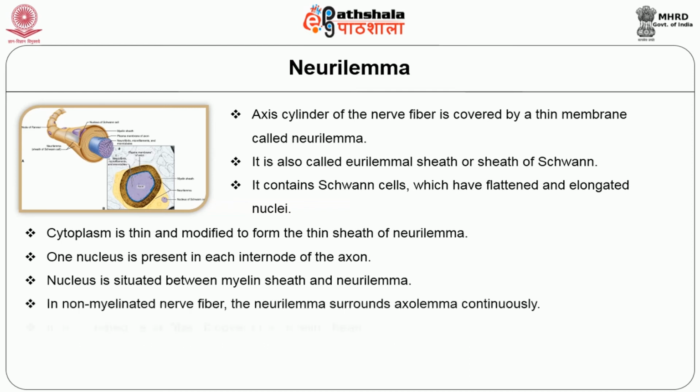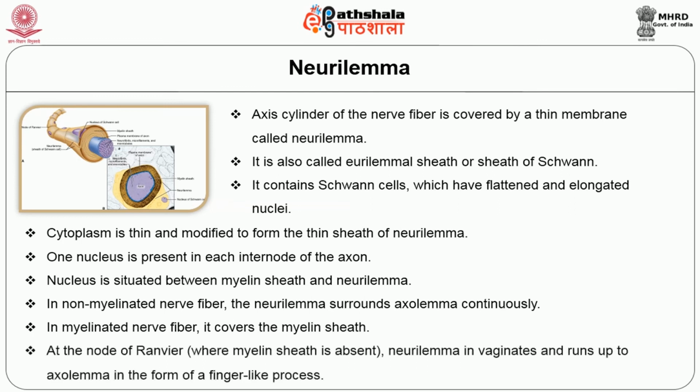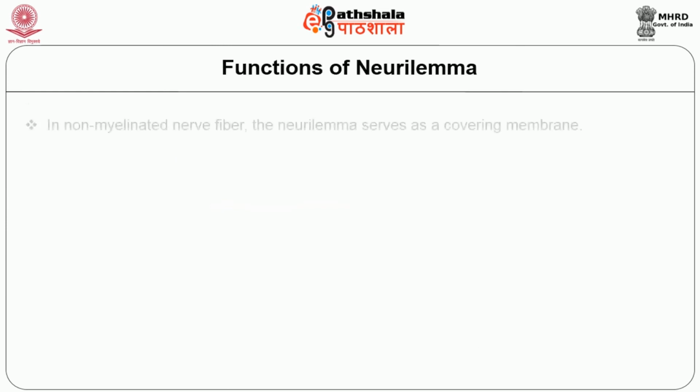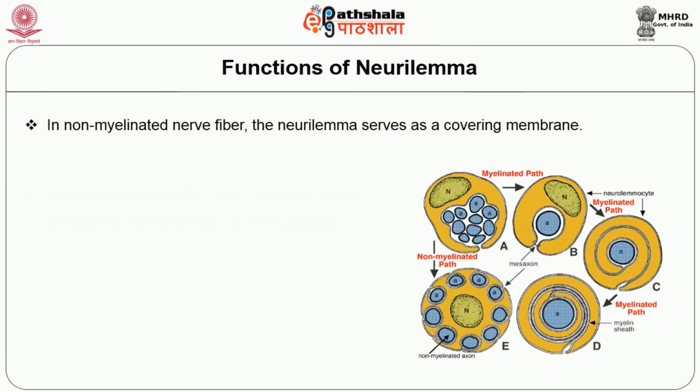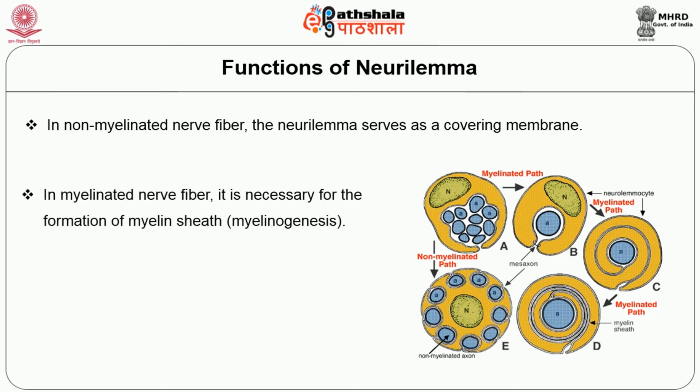In a non-myelinated nerve fiber, the neurilemma surrounds the axolemma continuously. In a myelinated nerve fiber, it covers the myelin sheath. At the node of Ranvier, neurilemma invaginates and runs up to the axolemma in the form of a finger-like process. Functions of neurilemma: in the non-myelinated nerve fiber, neurilemma serves as a covering membrane. In the myelinated nerve fiber, it is necessary for the formation of the myelin sheath, otherwise known as myelinogenesis.